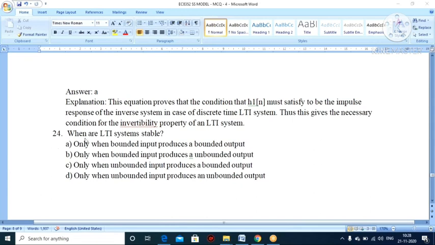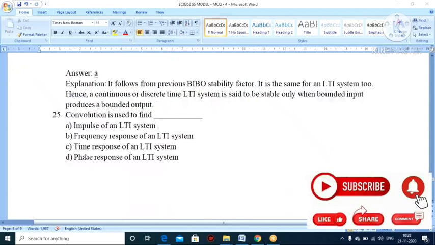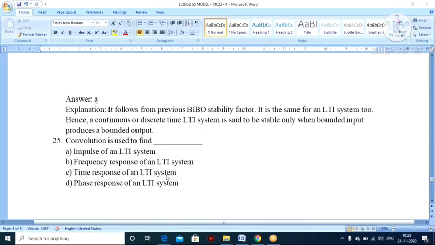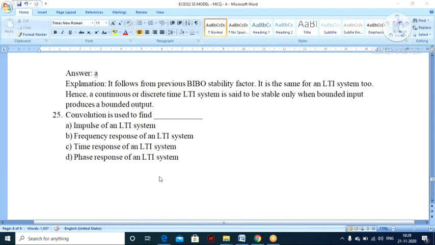This is also a repeatedly asked GATE question, right? So last question, an interview question: convolution is used to find dash. Option A, impulse response of an LTI system; option B, frequency response of an LTI system; option C, time response of an LTI system; option D, phase response of an LTI system. Which one is correct?